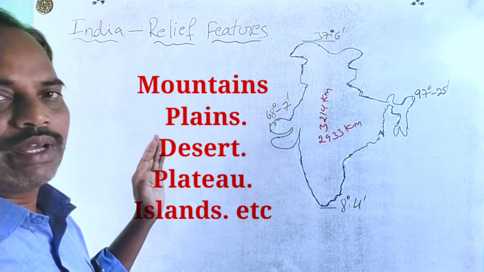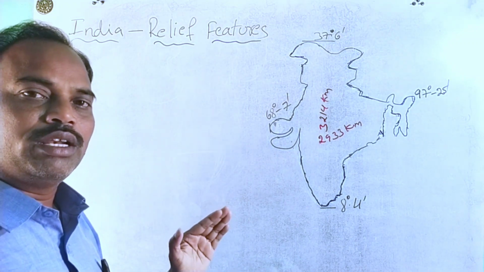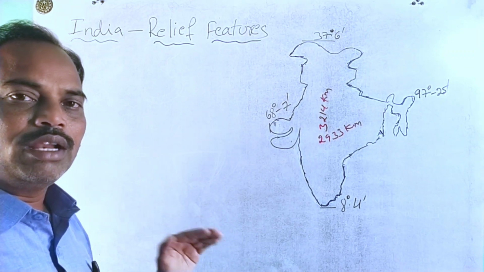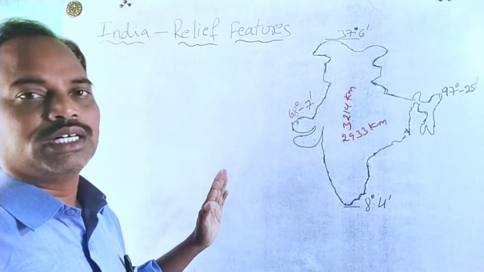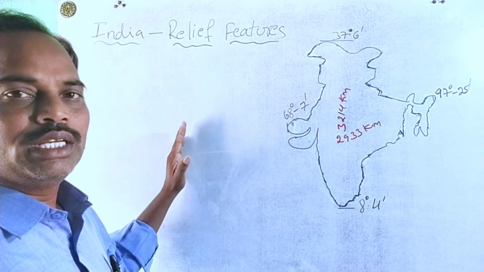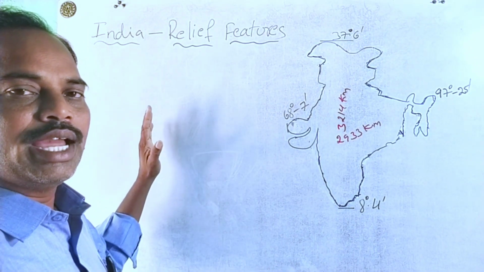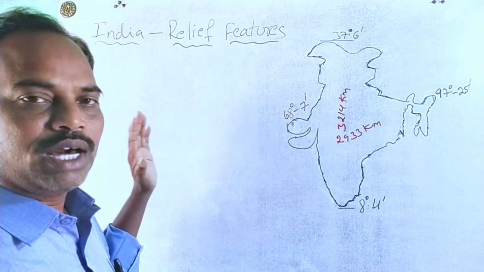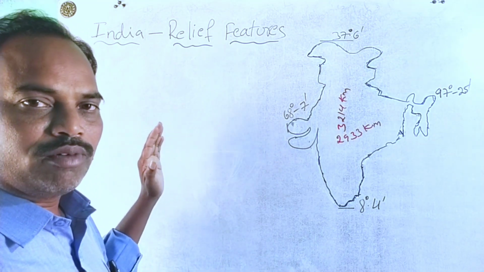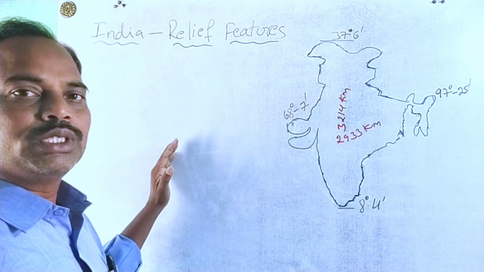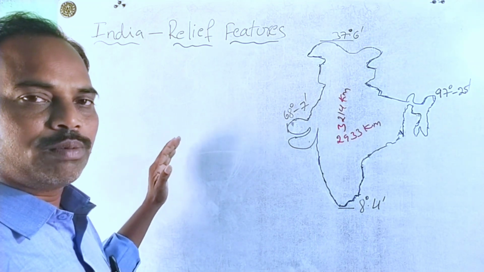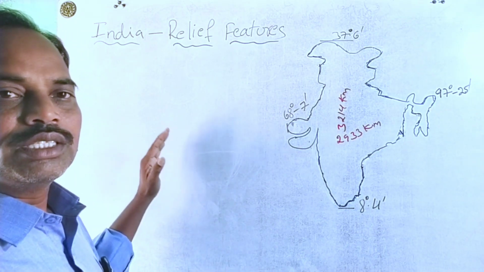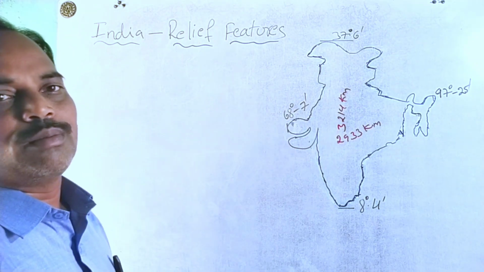For example, if we take any continent, Asia, Africa, North America, South America, we find these features. That's why India is also considered a subcontinent. Why? Because it has the Himalaya mountains, the Malwa Plateau, Deccan Plateau, Indo-Gangetic Plain, coastal plains, Thar Desert, and different rivers in our country. That's why it is called a subcontinent.